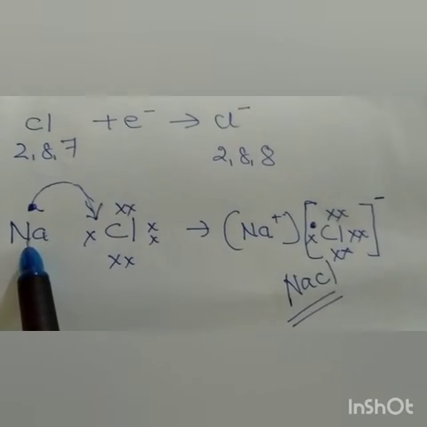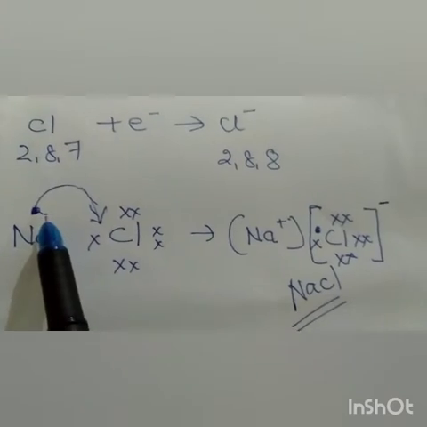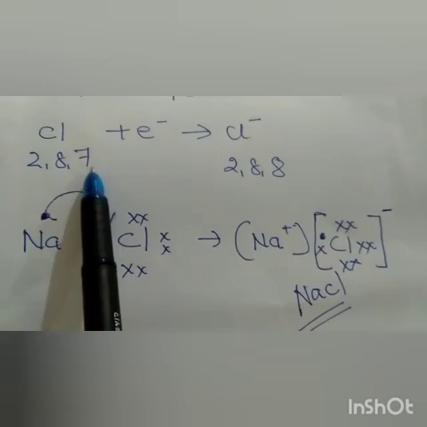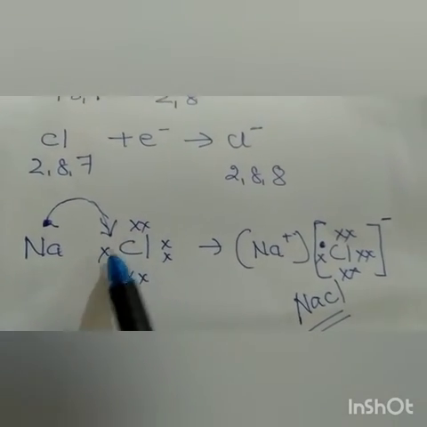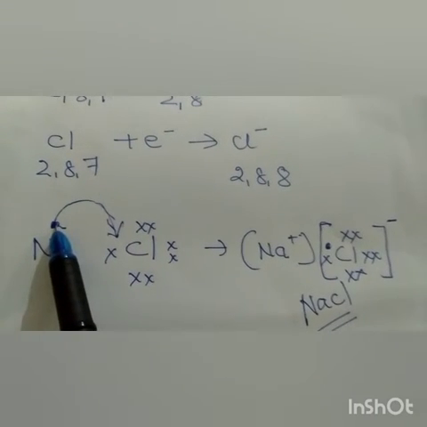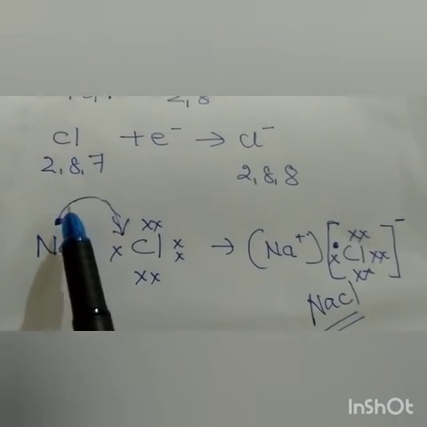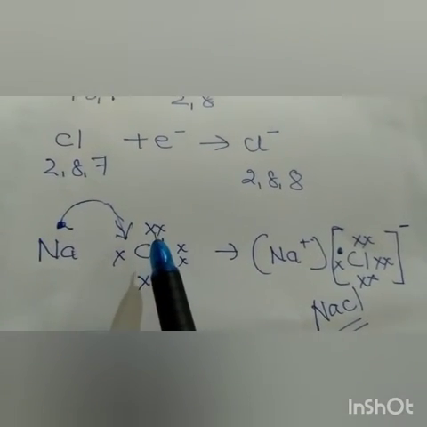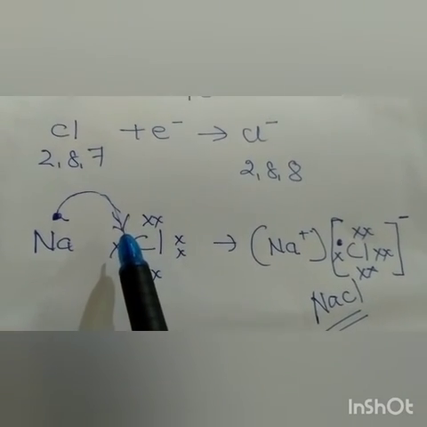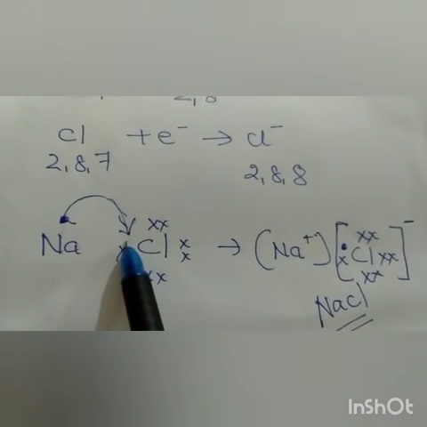Now what will happen? This is sodium. Generally we show the electrons which are present in the last shell. So in sodium, in the last shell 1 electron is present, and in chlorine, in the last shell 7 electrons are present. 1, 2, 3, 4, 5, 6, 7. Now sodium has 1 electron, and sodium will attain the stable electronic configuration after losing 1 electron, and chlorine will attain stable electronic configuration after gaining 1 electron. So sodium will lose 1 electron to chlorine.